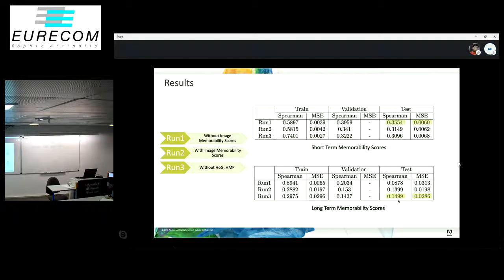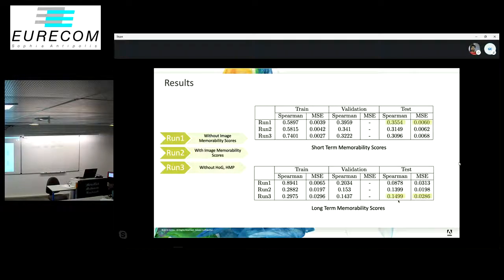The third run was an experiment to validate whether the lower level visual features help. So we removed the HOG and the HMP features in run 3. Here we noticed that these lower level visual features do help. Overall, our model performs relatively well on short-term scores with a Spearman correlation score of 0.35 and an MSE of 0.006. On the other hand, our performance on long-term scores still needs improvement.